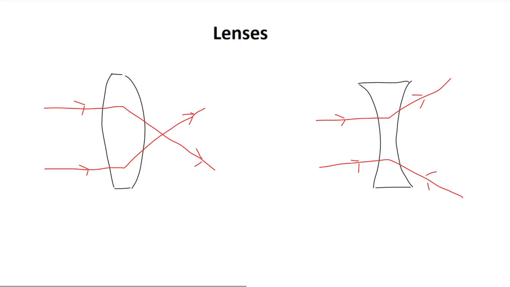You may also recall when we looked at mirrors that one of the equations was known as the thin lens equation. This is because when it comes to lenses, this equation can also be used, but only if we make this approximation that the lens has a negligible thickness. In fact, it turns out that we can use both equations that we used with mirrors: 1 over u plus 1 over v is equal to 1 over f, and the magnification is equal to minus v over u. Also, as with mirrors, I will now look at concave and convex lenses separately and explain what these quantities mean in terms of lenses.